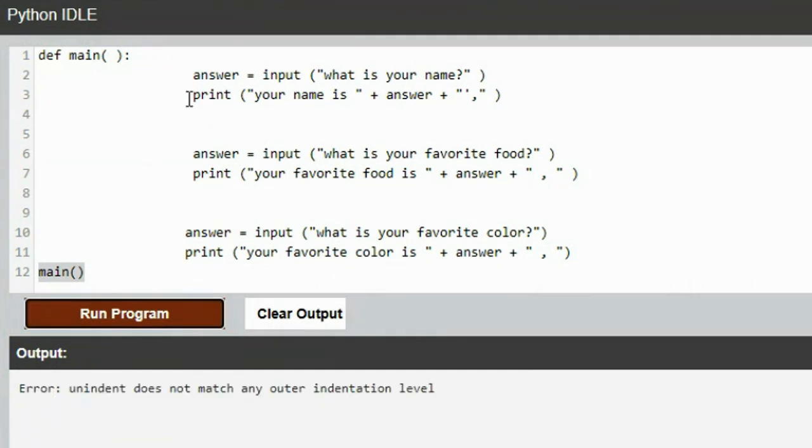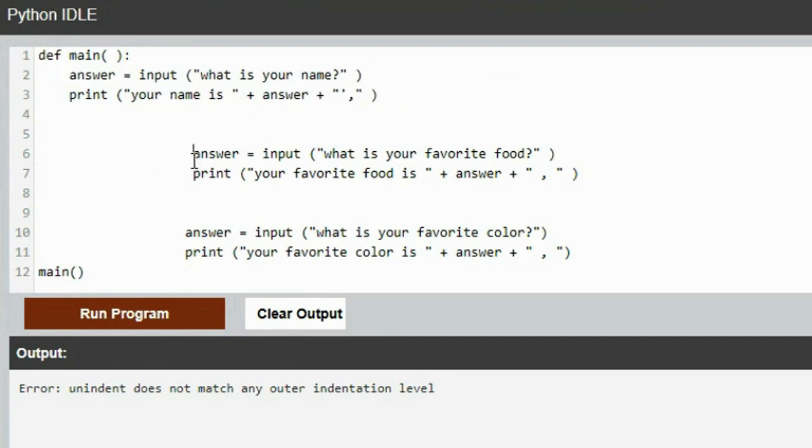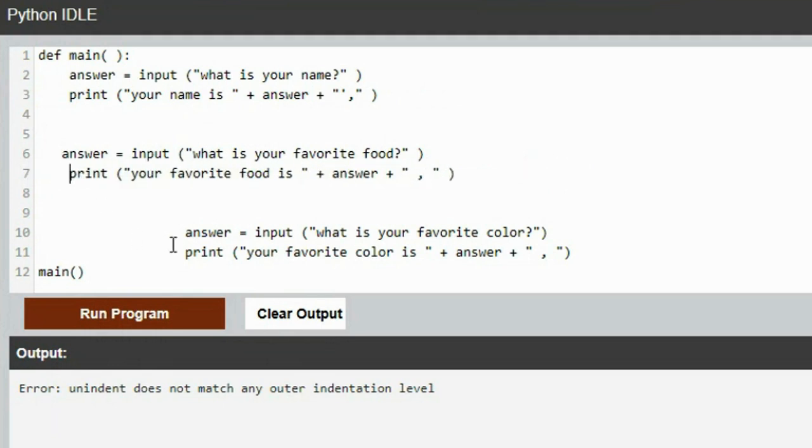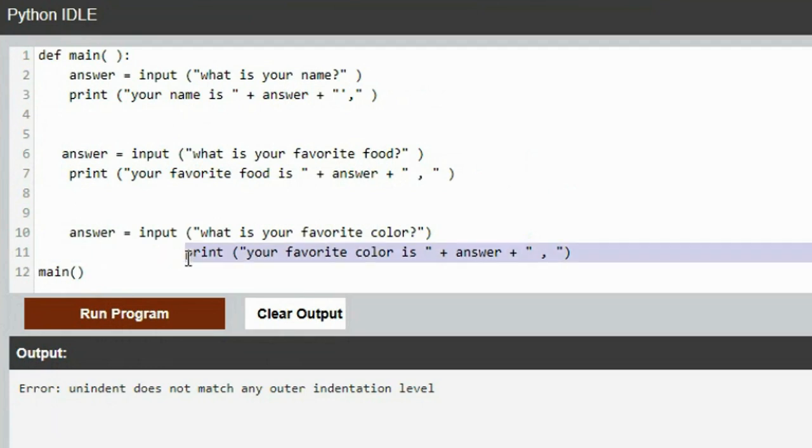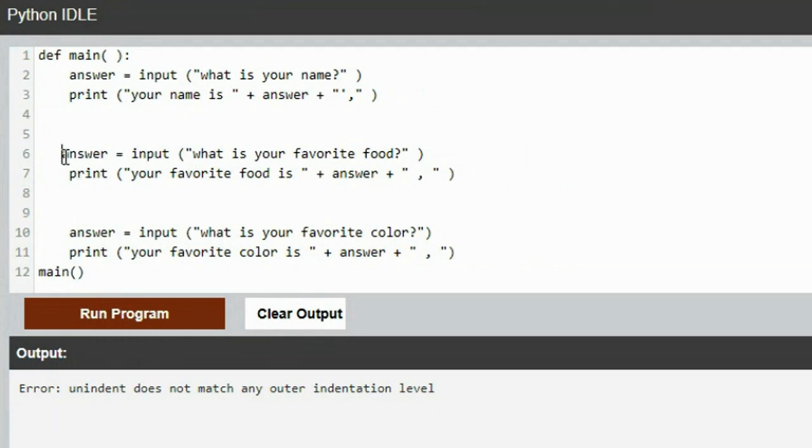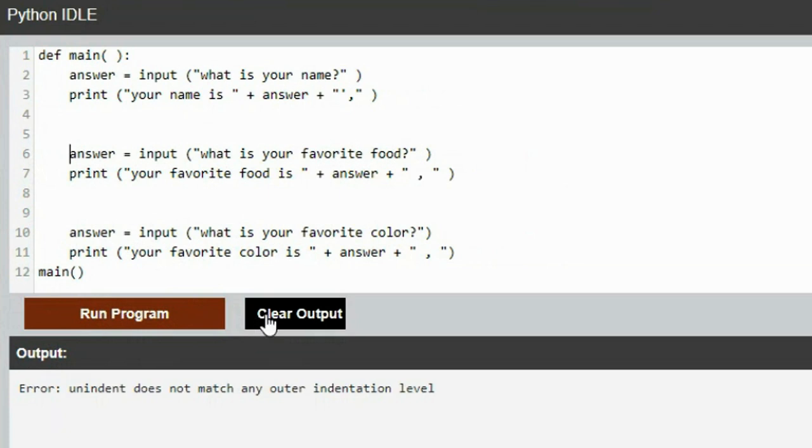Nope, the unindent doesn't match. You have way too many spaces in here. You only have to have like 4 spaces, and they all have to be consistent inside the main function. It doesn't like your level of indentation there. Yeah. There we go. Now let's try it.